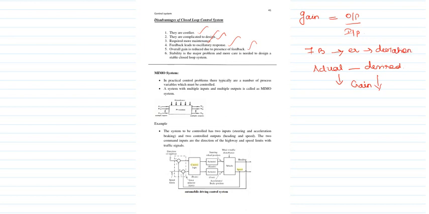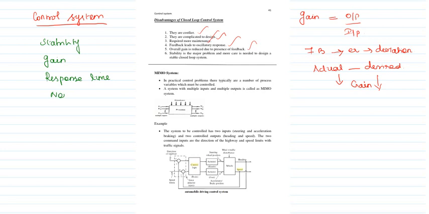So whenever you are going to design a system from the control system point of view, the main things people take care of are stability, then gain, response time, then noise, then settling nature.